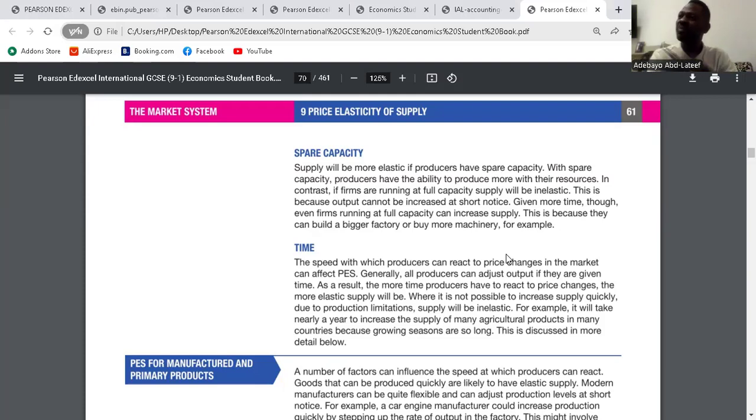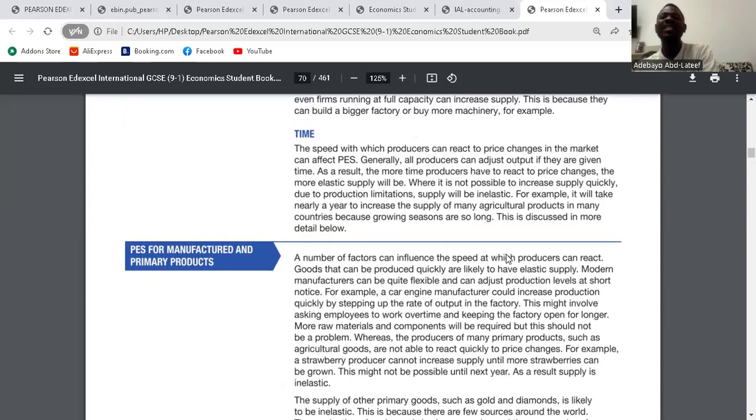But without the spare capacity, there's nothing the business can do when the price changes. The last one is time. Like we make the example of house. We said it takes time to build a house. So that means whatever the price of houses might be, we cannot increase the supply of houses immediately. If it takes time to produce a product, no matter what the price is, you cannot change it immediately. You cannot increase the supply immediately. Is it clear?